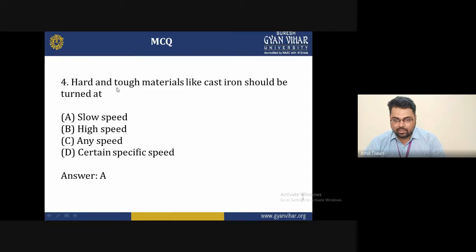Fourth is, hard and tough material like cast iron should be turned at, options are slow speed, high speed, any speed, or certain specific speed. And the answer is slow speed. Basically, we prefer it for a hard and tough material such as cast iron.